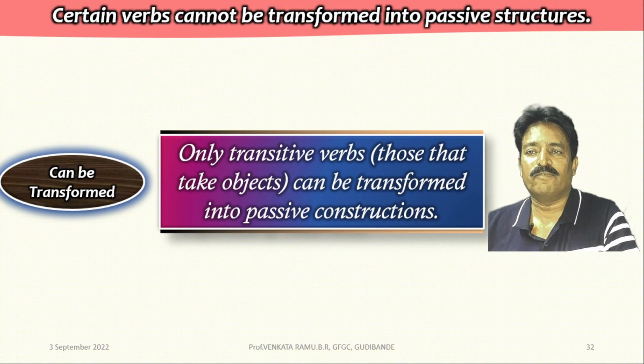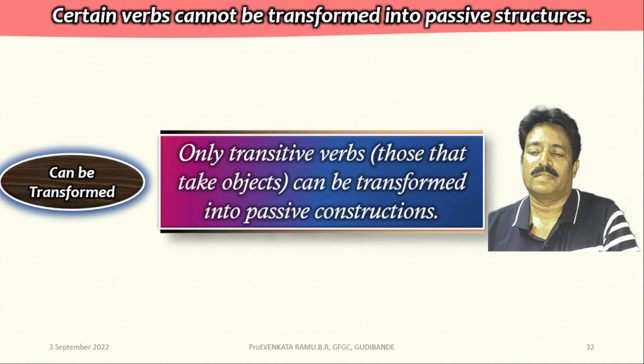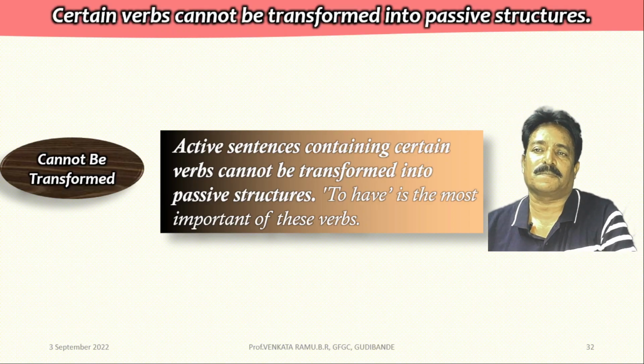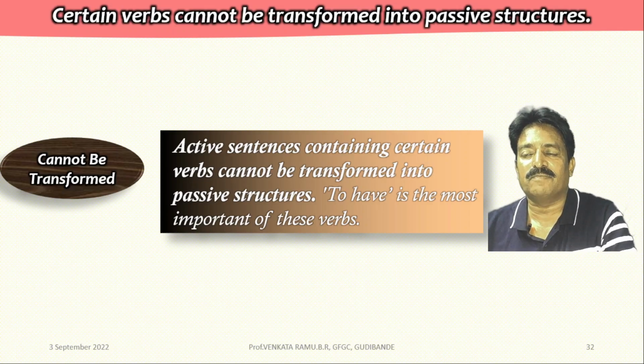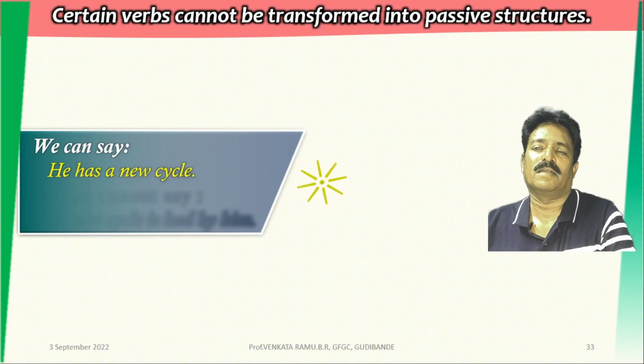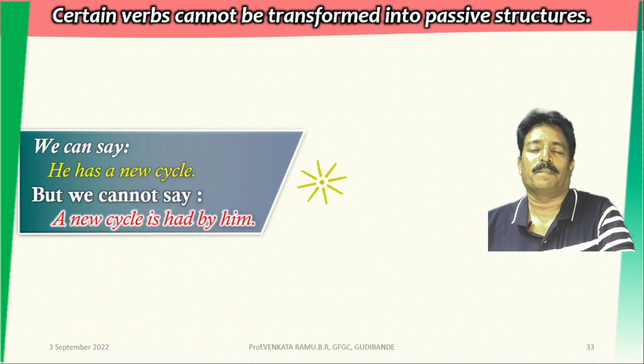Only transitive verbs can be transformed into passive structures. However, you can notice that active sentences containing certain verbs cannot be transformed into passive structures. To have is the most important of these verbs. Friends, we can say he has a new cycle, but we cannot say a new cycle is had by him.